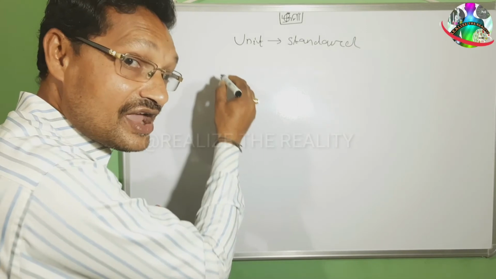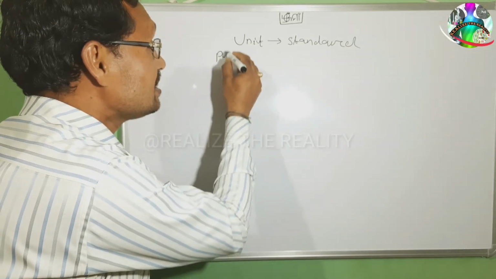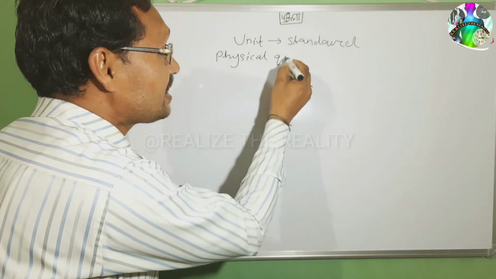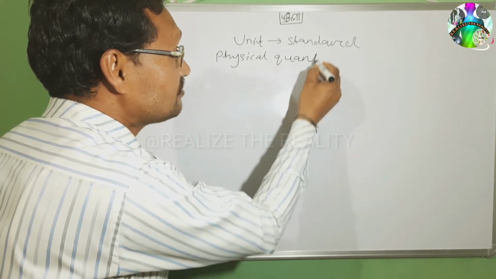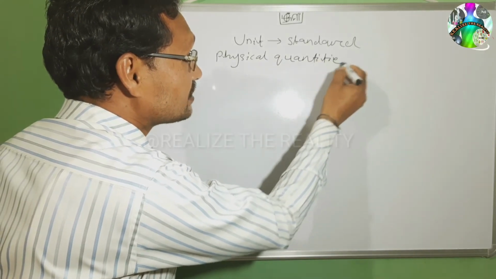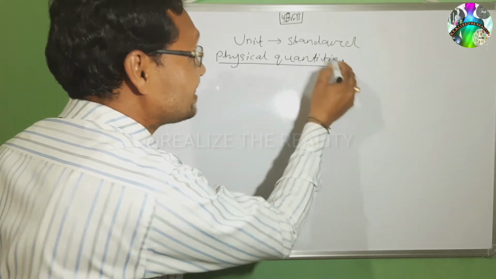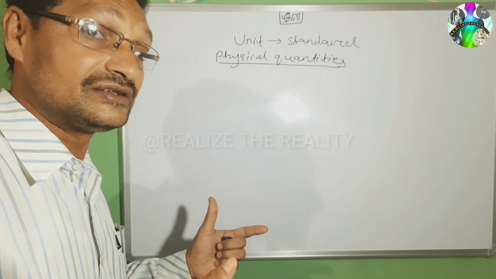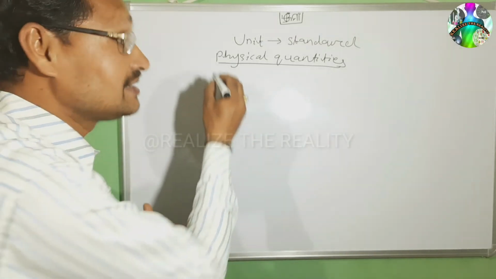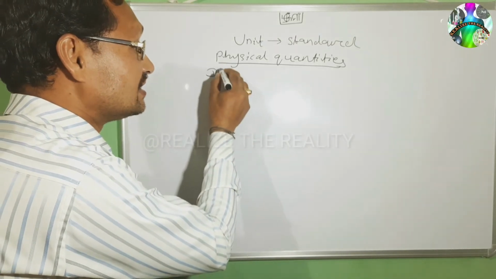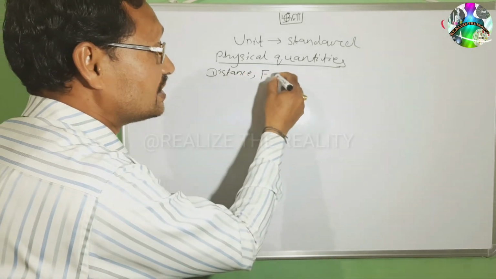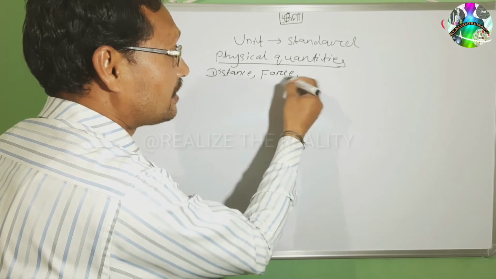So now we will study the physical quantity. What is a physical quantity? Can you say some examples of a physical quantity? Physical quantities are the quantities related to physics, the material world. So I can say distance is a physical quantity. Force is a physical quantity.